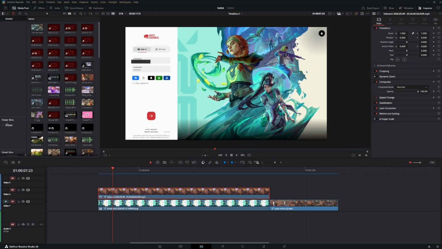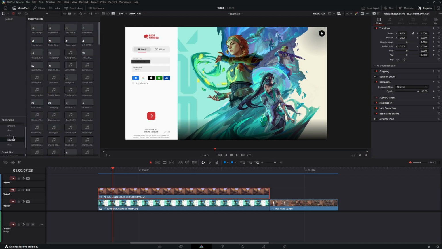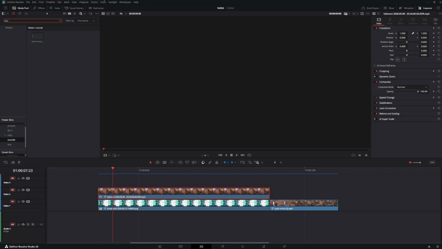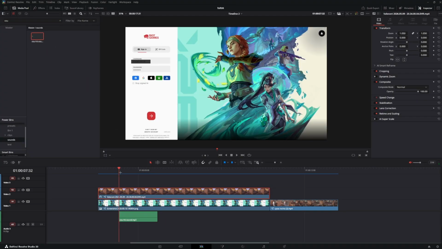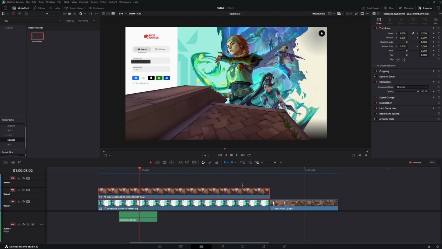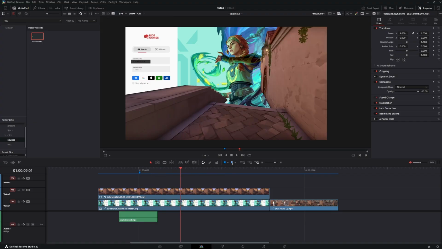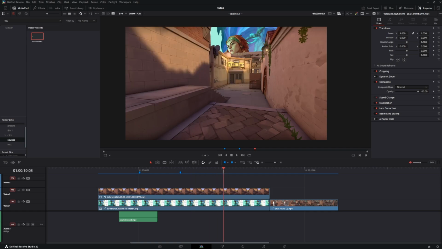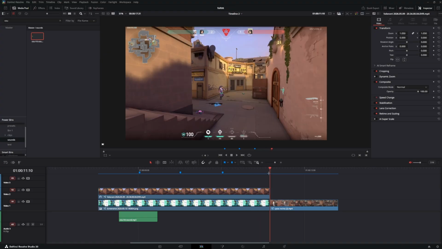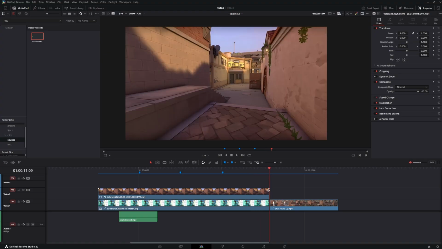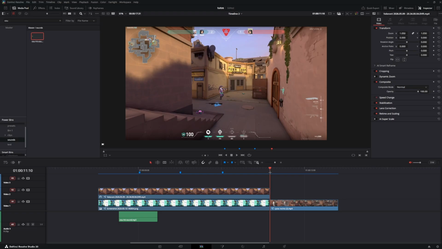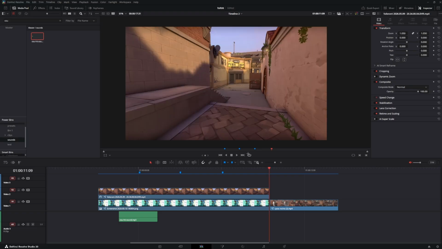The sound effect I use for this one is the Ozu click sound effect. I'll show you, it's this one. You can press M on your keyboard to set a marker, but I prefer to do it like this.